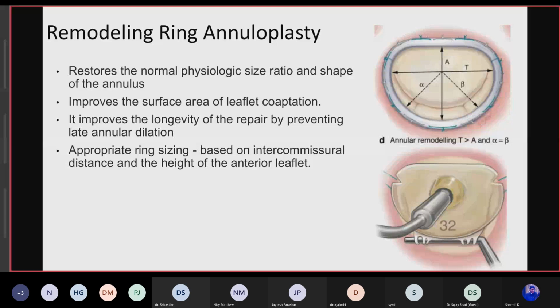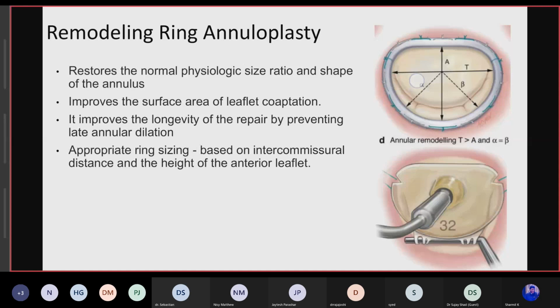Appropriate ring sizing is based on the intercommissural distance and the height of the anterior leaflet, where the height of the anterior leaflet is the more preferred one. But if the free edge of the anterior leaflet extends 2 to 4 millimeters beyond the inferior edge of the sizer, the larger ring should be selected to prevent SAM of the anterior mitral valve leaflet.